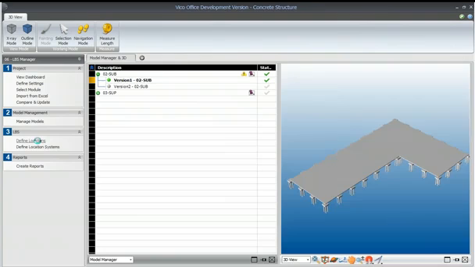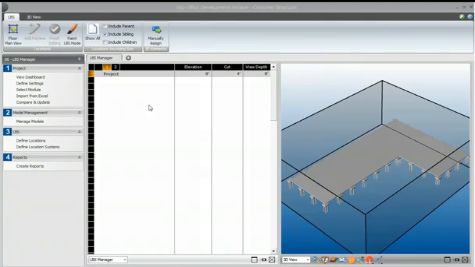In Define Locations we can see that the starting point is a 3D box surrounding the whole of the project, and we know that we first want to split this project into floors, and then maybe split the floors into different zones.